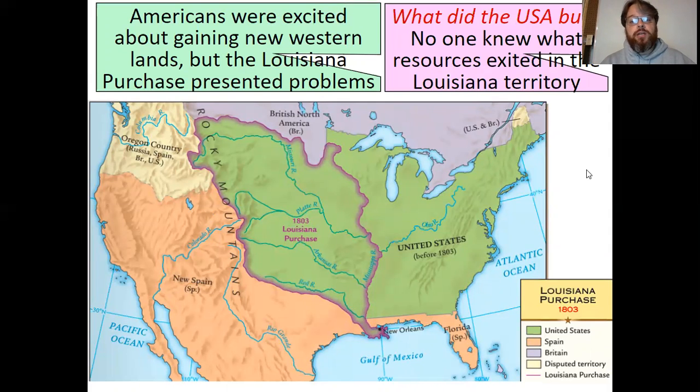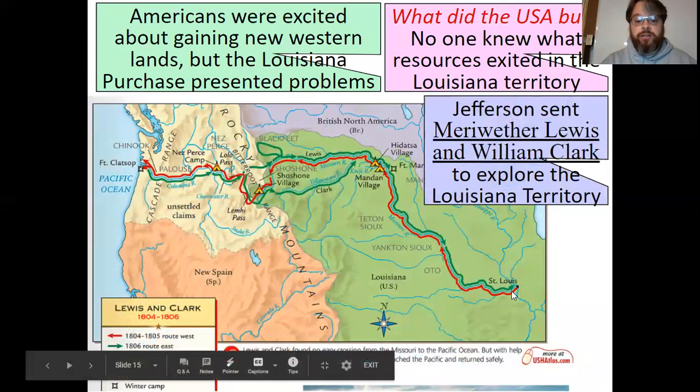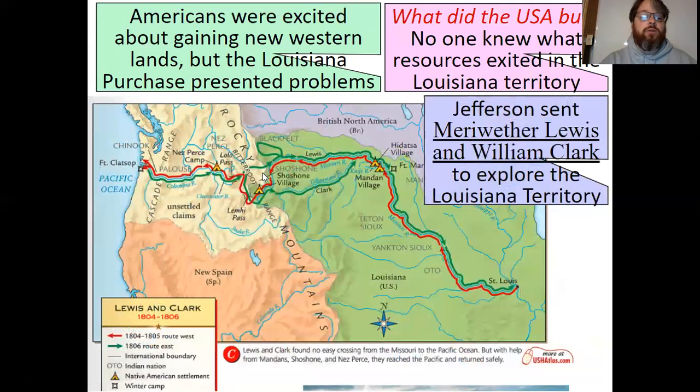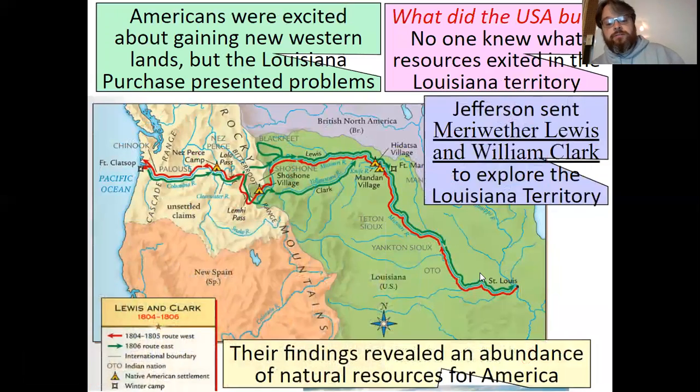What did the U.S. buy? No one knew what kind of resources existed in the Louisiana Territory. So Jefferson sent Meriwether Lewis and William Clark to explore the Louisiana Territory. They actually went much farther than that. They started here in St. Louis and went all the way over to the Pacific Ocean. And what did they find? Well, they found that there was an abundance of natural resources for America. And to this day, the United States is lucky to have a lot of natural resources.